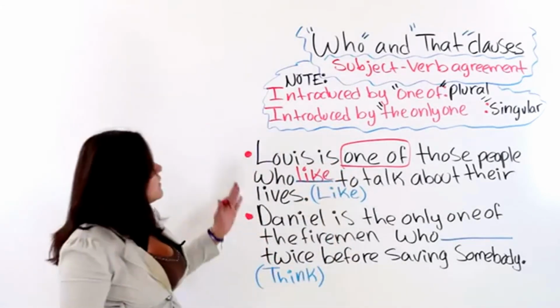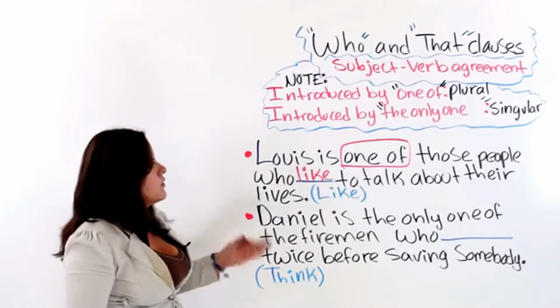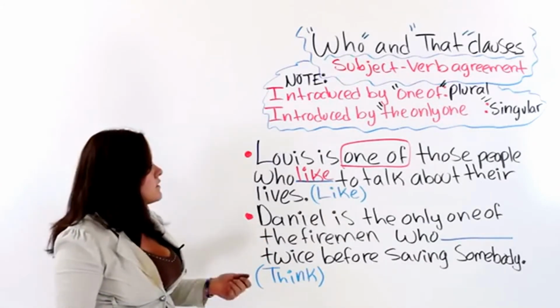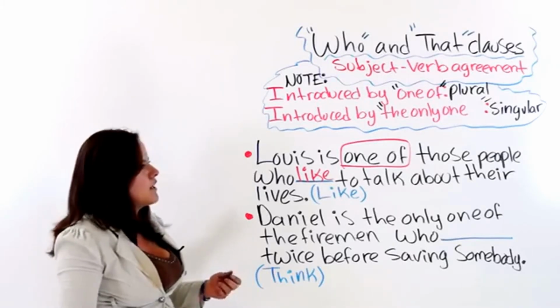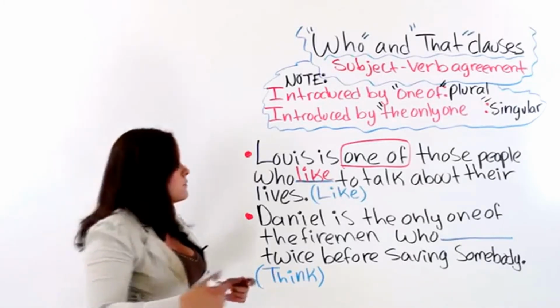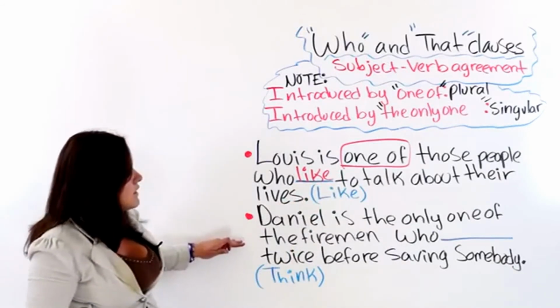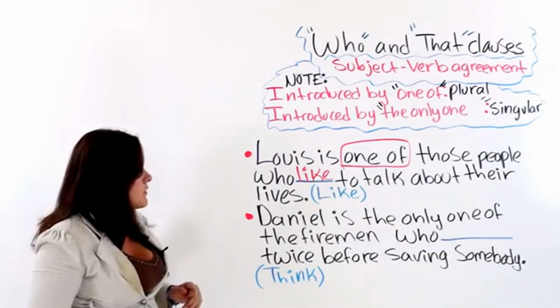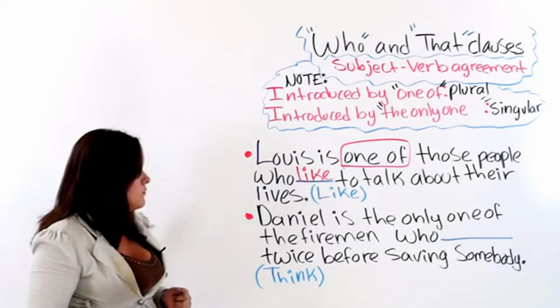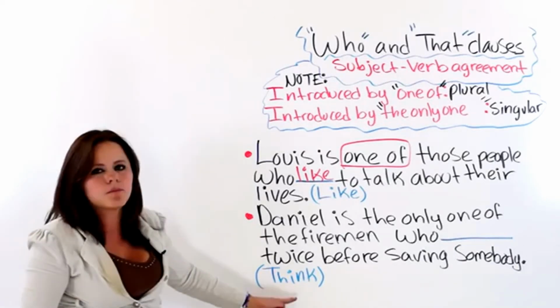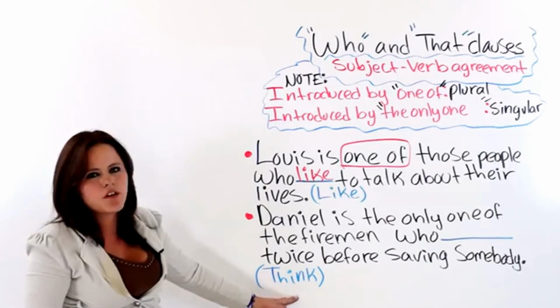If it said, Louis is the only one that likes to talk about his life, then you would have to use a singular verb or add the s. Okay? The next one says, Daniel is the only one of the firemen who blank twice before saving somebody. The verb we are going to use is think.